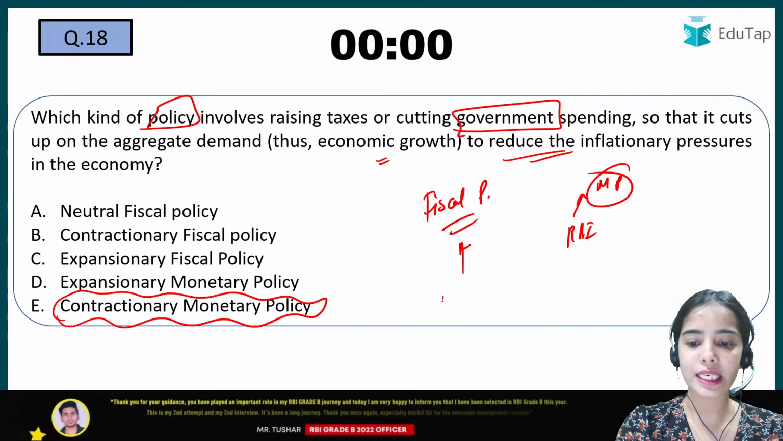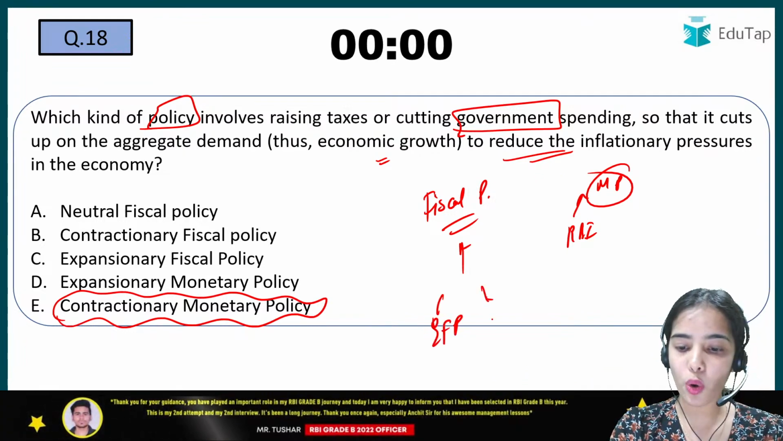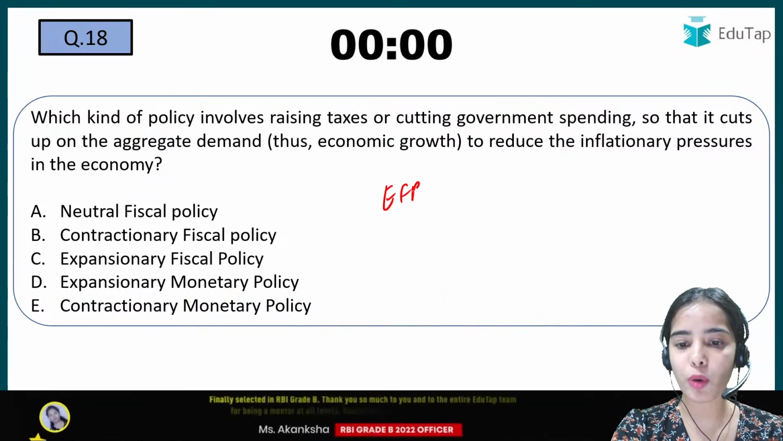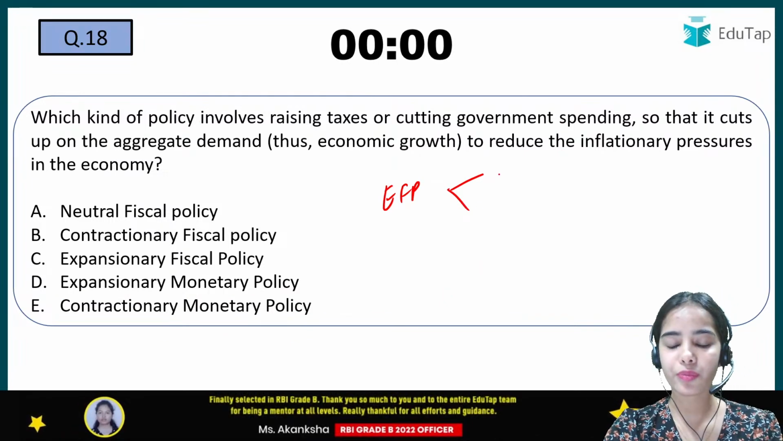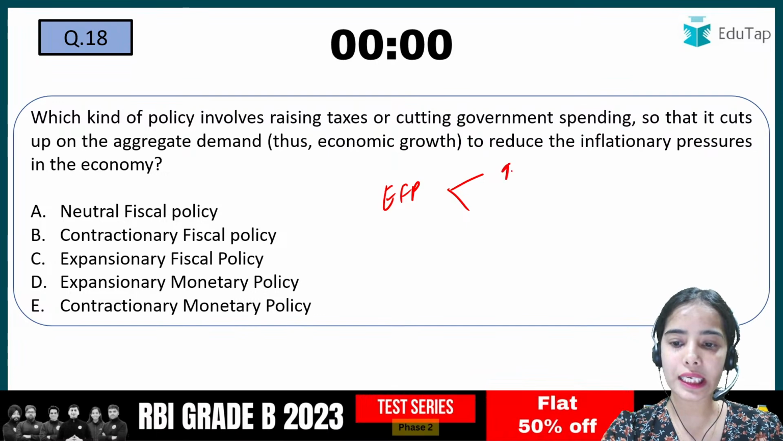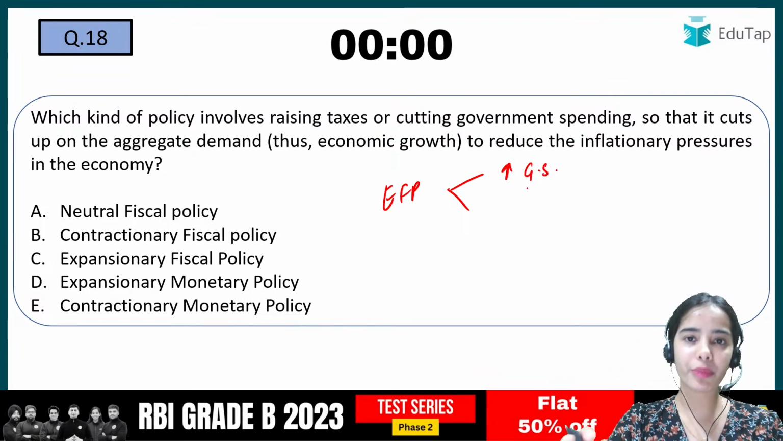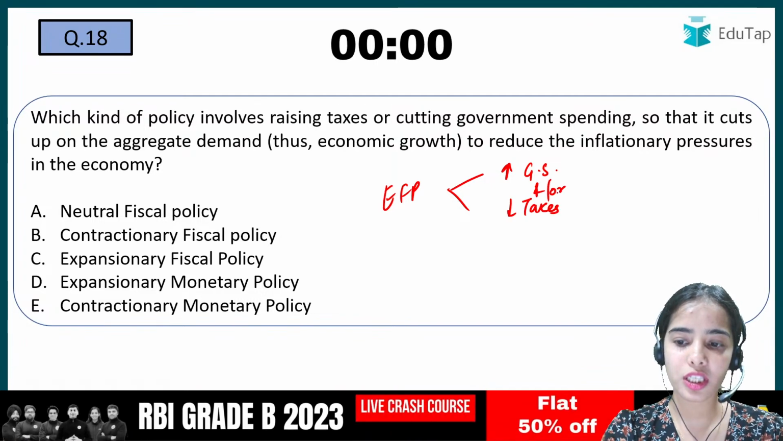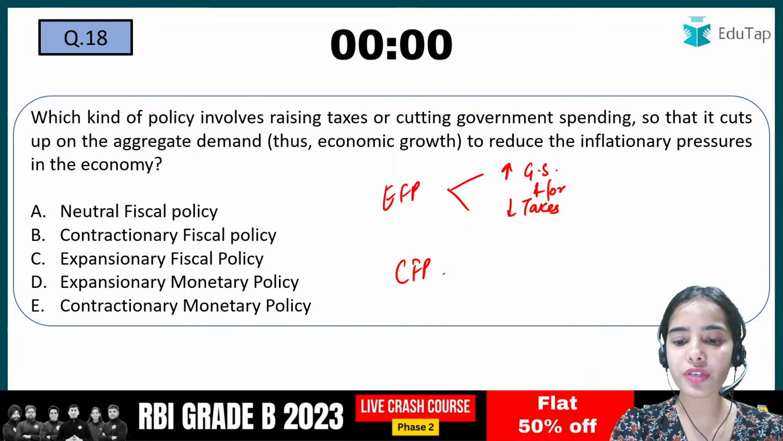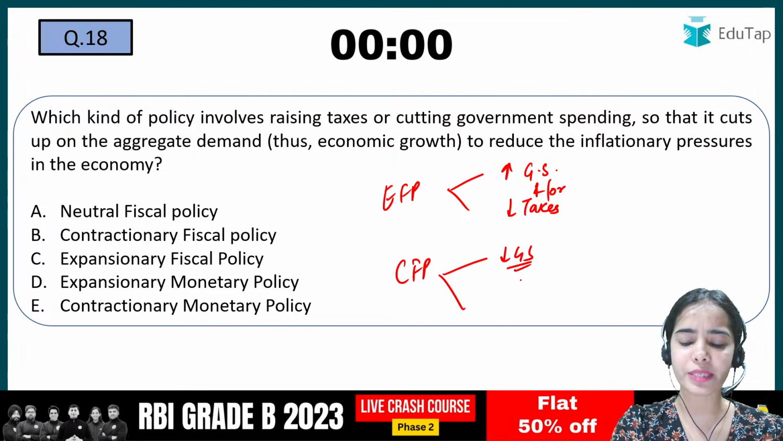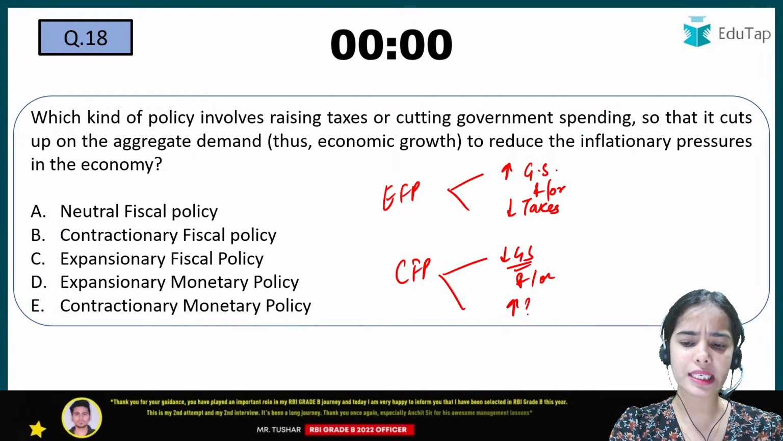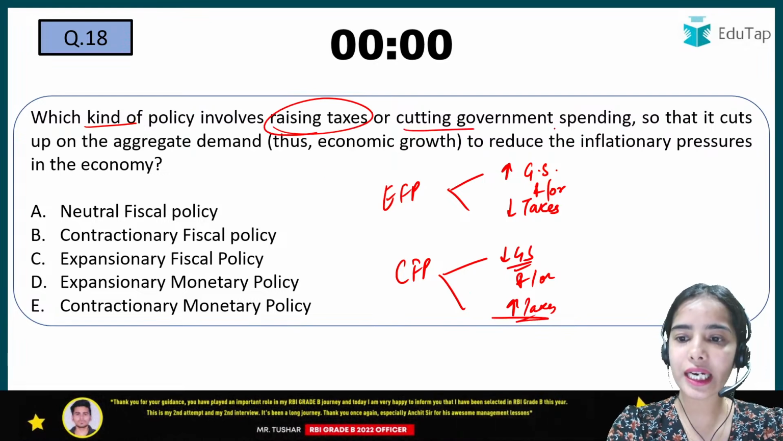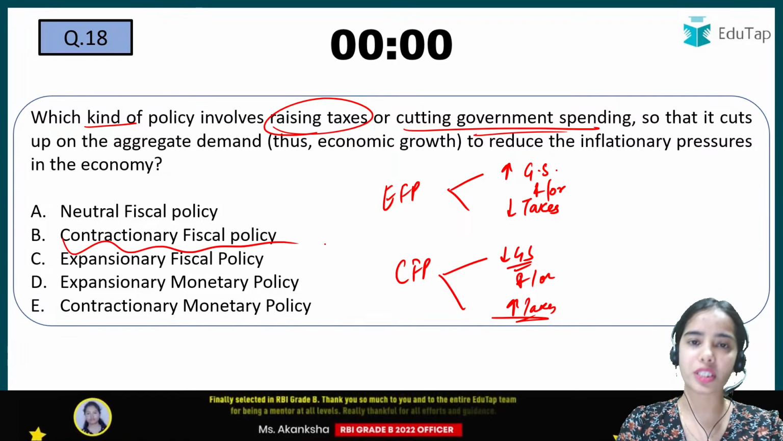In the fiscal policy, there is the expansionary fiscal policy and the contractionary fiscal policy. The expansionary fiscal policy means the government is increasing the government spending, doing more expenditure, and or reducing the taxes. Contractionary fiscal policy means that the government is decreasing the government spending and or increasing the taxes. So which kind of policy involves raising the taxes and cutting the government spending? It is contractionary fiscal policy.